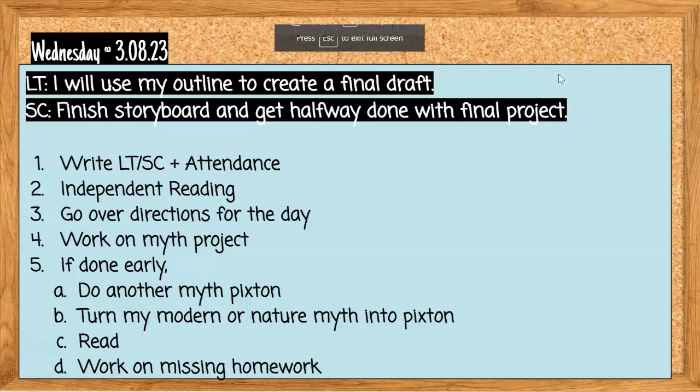Let me think if there's anything else. Remember, guys, we just have Wednesday and Thursday to complete this. I'll be grading them on Friday, and they're going to be worth 3 grades. You're going to get a grade for organization, a grade for using language, and a grade for producing text. So this is a big assignment. Also remember, I'm going to be giving you a 3rd quarter homework grade. So if you do finish early, make sure you're doing any missing homework.